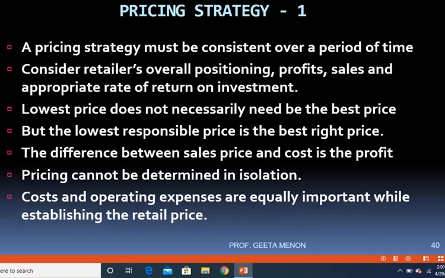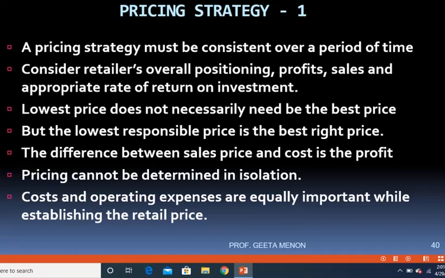Pricing cannot be determined in isolation because there are so many factors impacting pricing. So we have studied about factors influencing the retail marketing price. Taking all that into consideration, pricing has to be decided, and not only at one time but at different periods in the product life cycle, we have to figure out what price should be fixed.